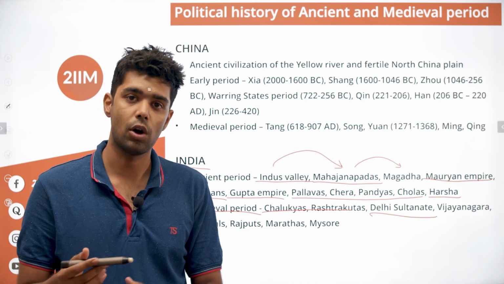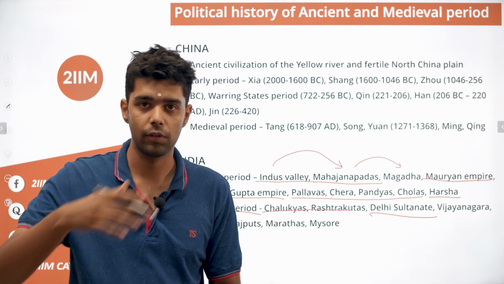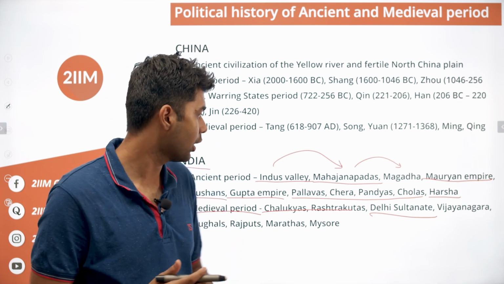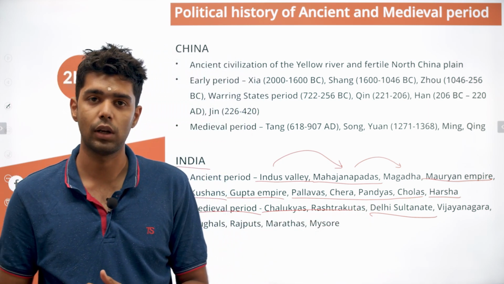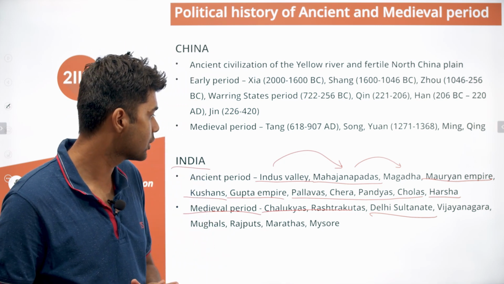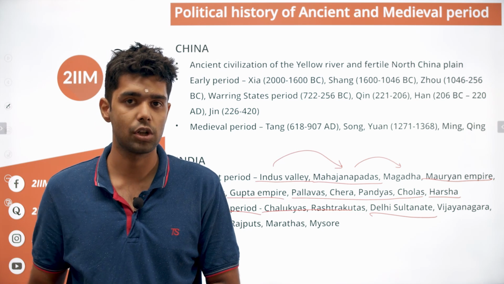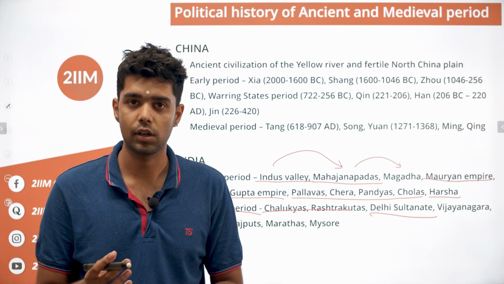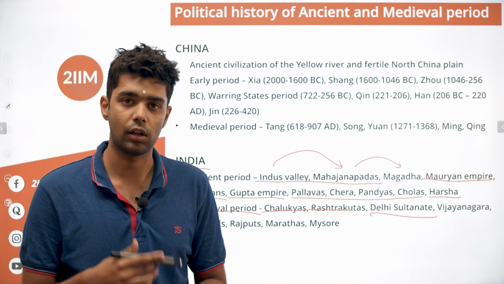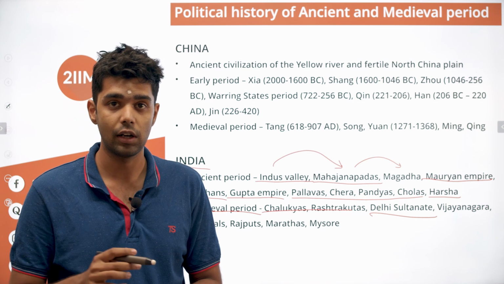The Muslim rule was not intended to be the Muslim rule. In general, the trend was people were coming from northwest all the time. They attacked all the time. So before the Delhi Sultanate was established in the 1200s and late 1100s, multiple invasions from the Arab and Persian world came into our country. For example, you had Mahmud of Ghazni. He came and attacked India and Indian empires multiple times. He attacked 17 times.